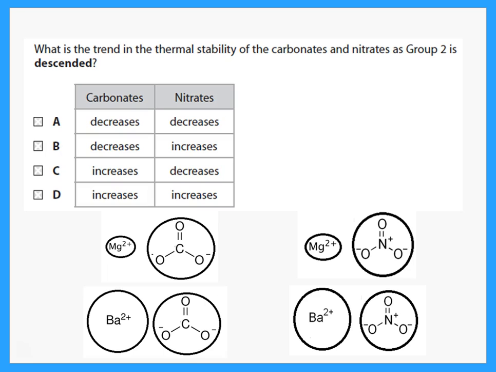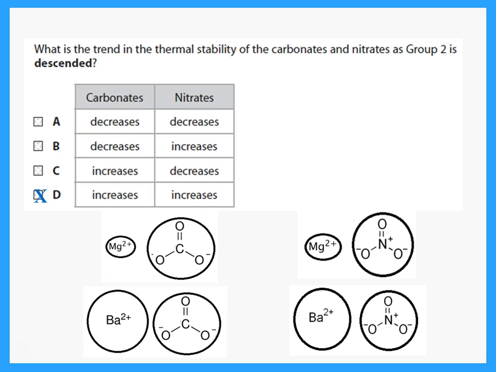So the barium carbonate is more thermally stable, and as we go down, the thermal stability increases. The same for nitrates. Nitrates are big atomic groups, so nitrates with a big ion from group 2 are more thermally stable. So in both cases, as we go down the group, the thermal stability increases.